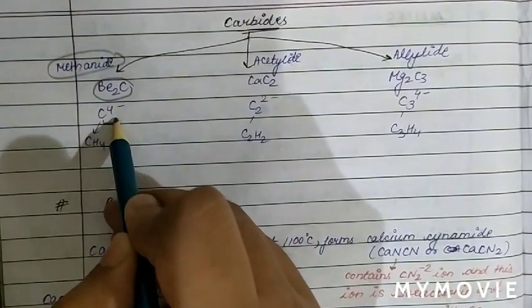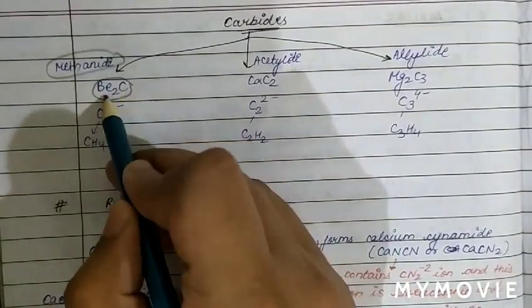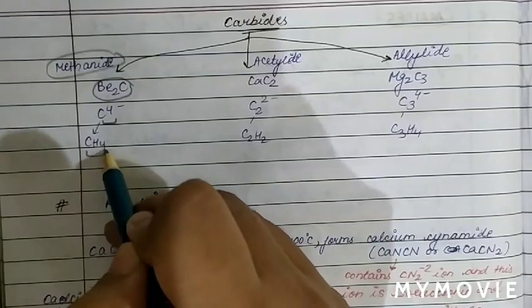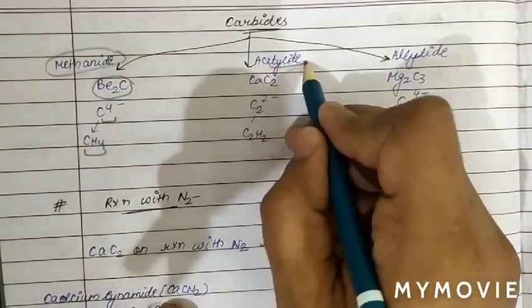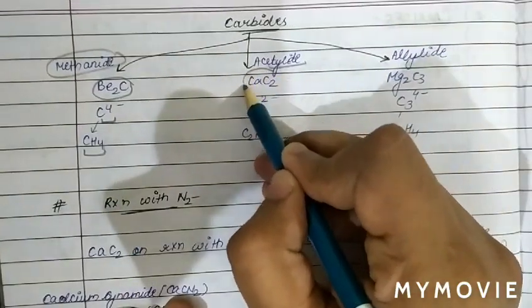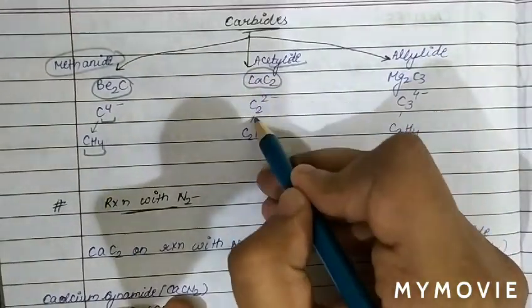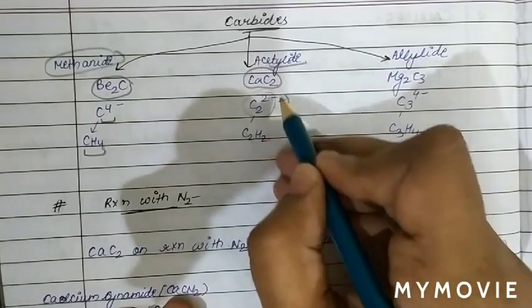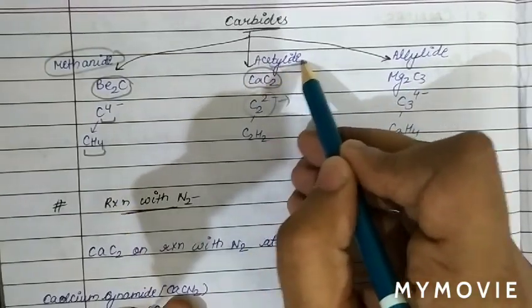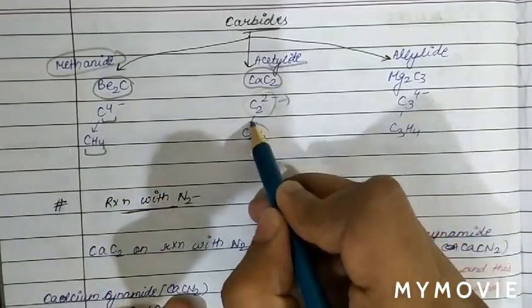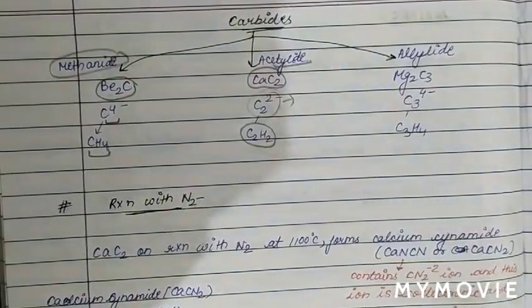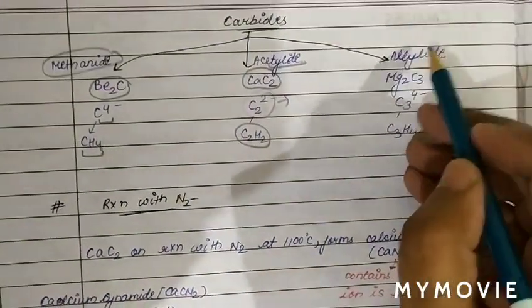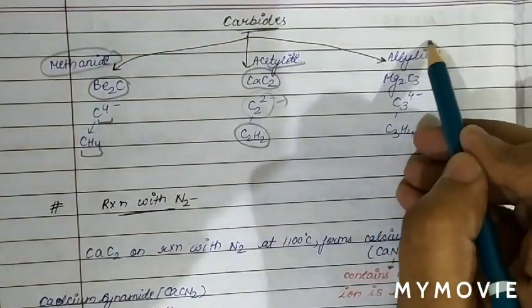One is methanide, where we used beryllium carbide, which contains the C4 negative ion, and hydrolysis of beryllium carbide gives methane gas. Therefore, this reaction is methanide. The next carbide is acetylide. In acetylide we have CaC2, which contains the C2 2- ion. This compound is called acetylide because on hydrolysis it gives calcium hydroxide and acetylene gas.